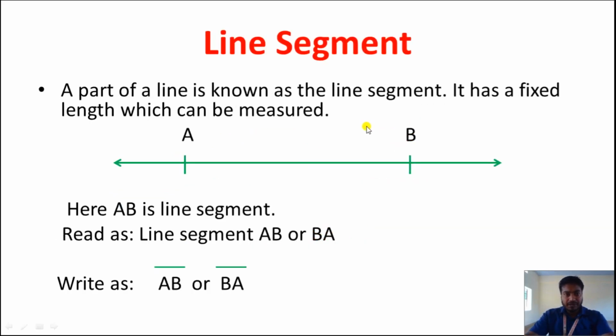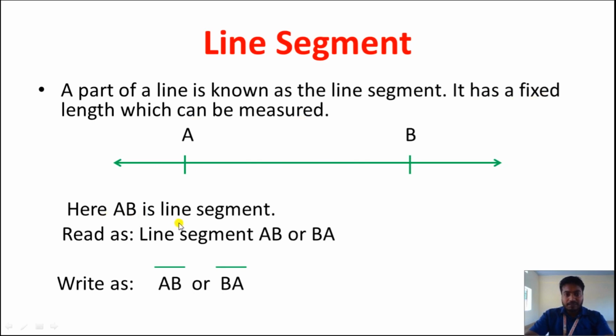Now line segment. Now what is this line segment? A part of a line is known as line segment. If you see the picture here, this is a line and in that we have A and B. So we have point A and point B. Here the length of A and B is fixed, which we can measure by the scale. So the exact length we can find out of A and B. This is line segment. It has a fixed length which can be measured.